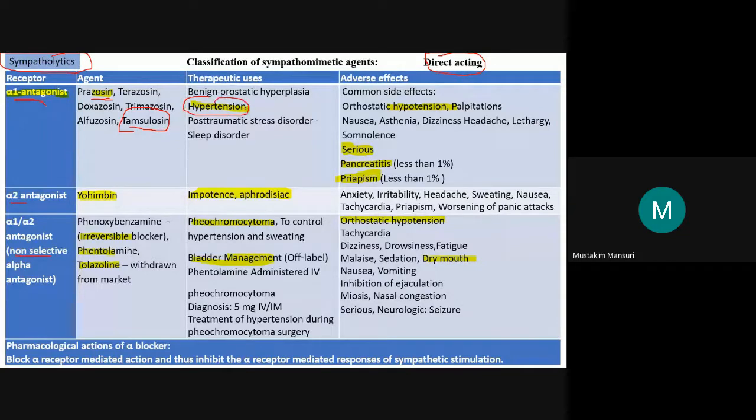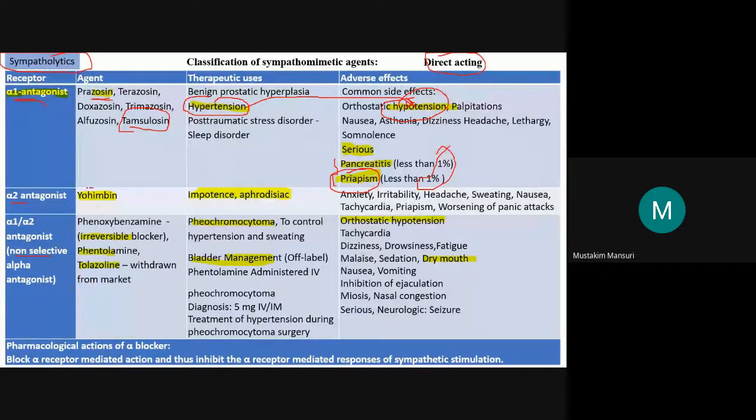Adverse effect related to this is producing the orthostatic hypotension. That is one of the commonly observed adverse effects. Serious adverse effects are pancreatitis and priapism, but their frequency is less than 1% only.